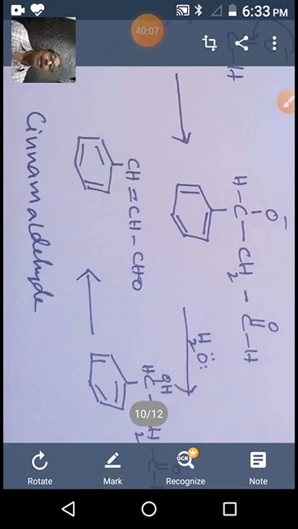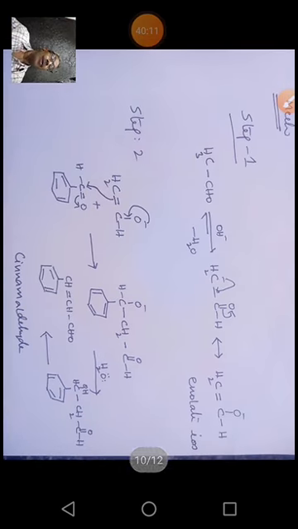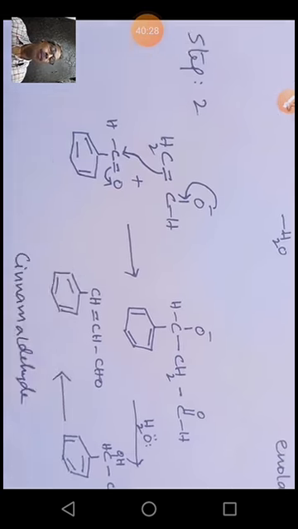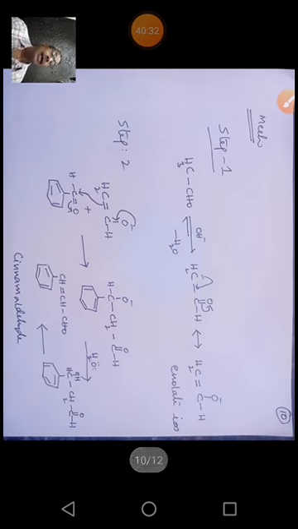In the first step a carbanion is generated. In the second step, this carbanion attacks benzaldehyde. In the third step, by abstracting a proton from water followed by dehydration, we get our product cinnamaldehyde. So this is the explanation for crossed aldol reaction.